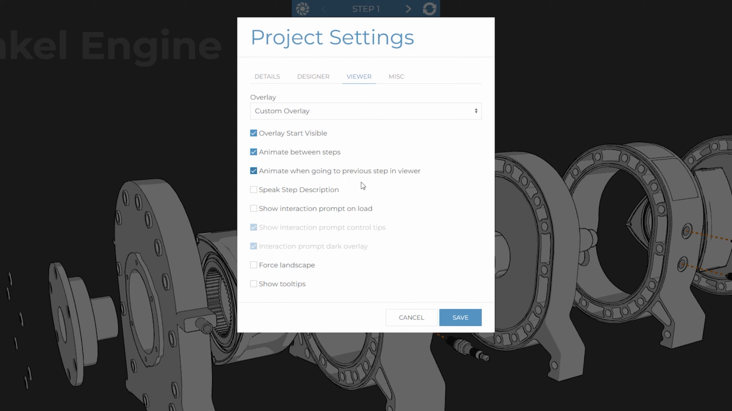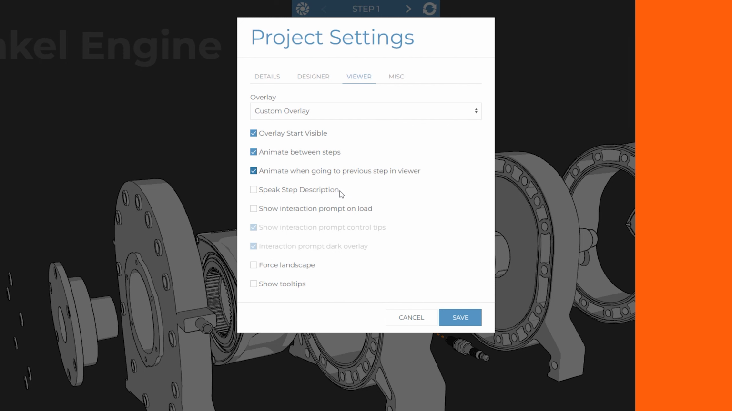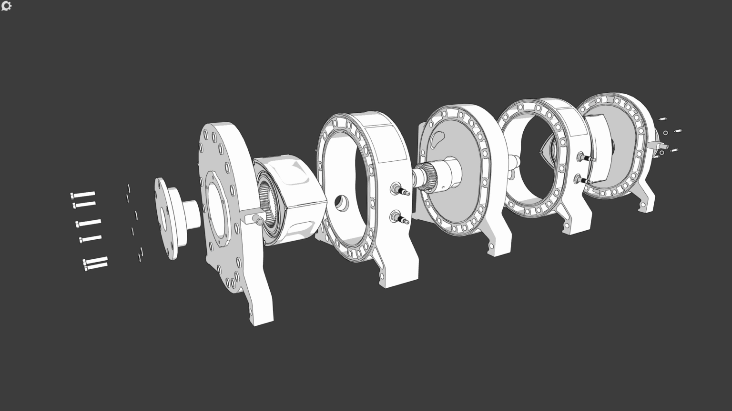Speech Step Description is an audio cue that will be played when navigating between steps. Insert spark plugs and tighten fully.